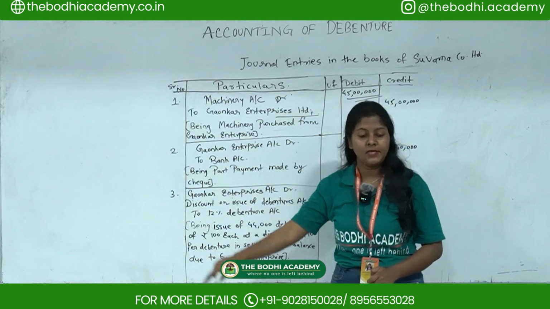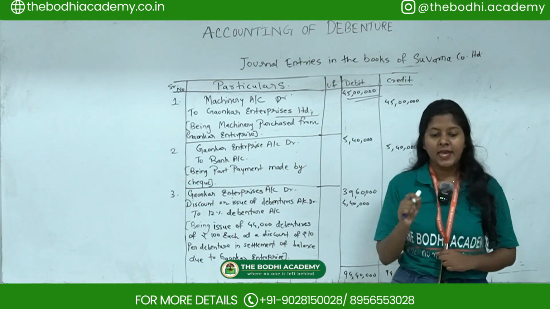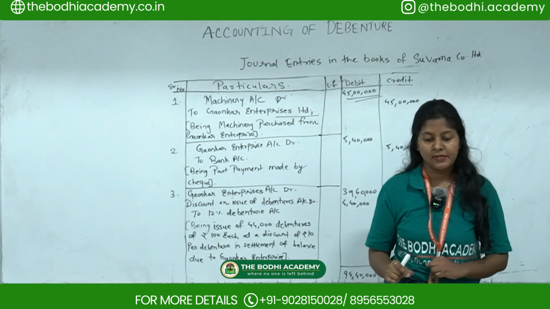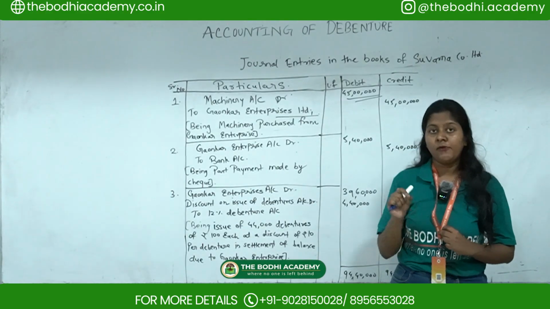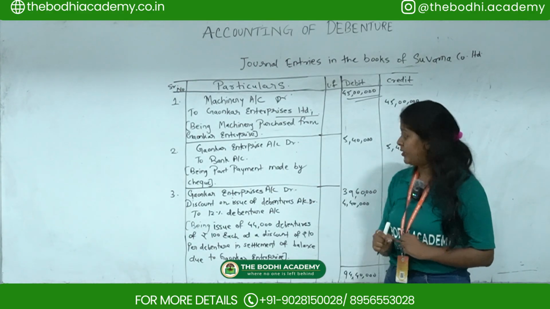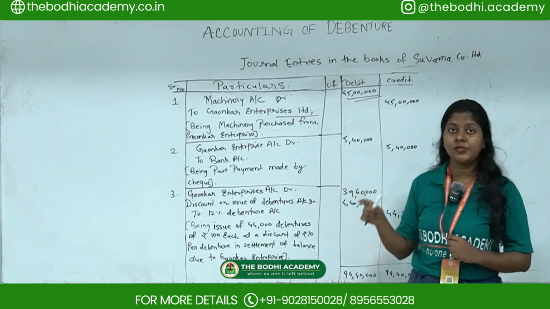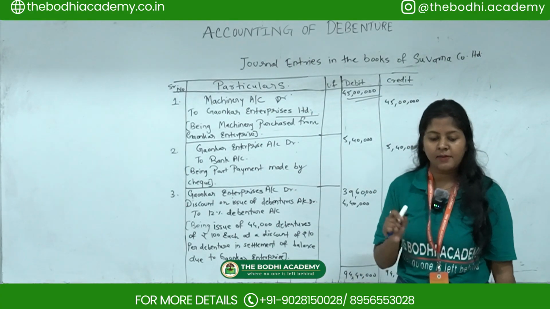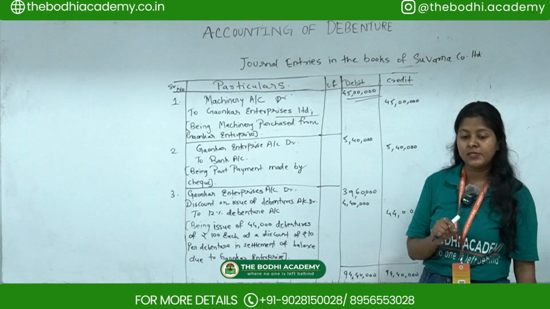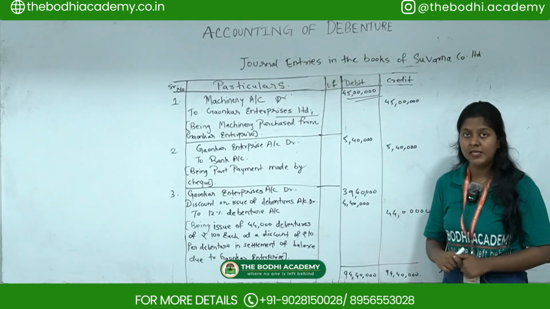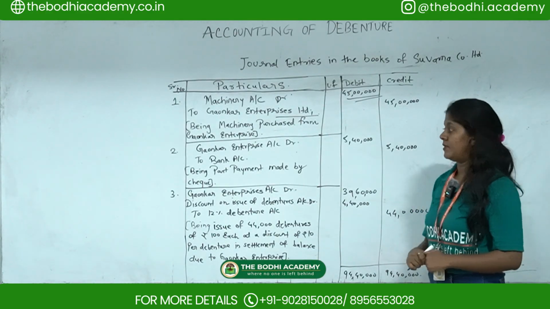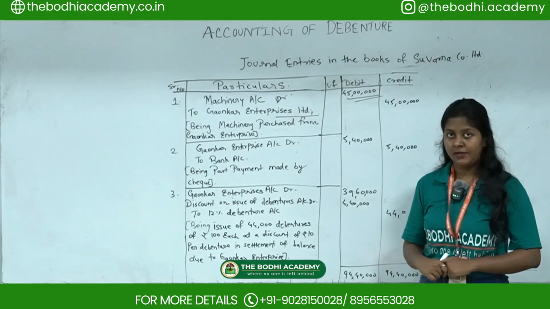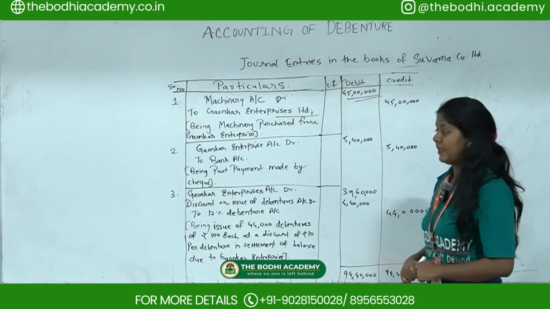Next, it was agreed that the purchase consideration of rupees 5,40,000 is to be paid by cheque, and the balance amount by issuing 12% debentures of rupees 100 each at a discount of 10%. Pass the necessary journal entries in the books of Suvarna Company Limited.